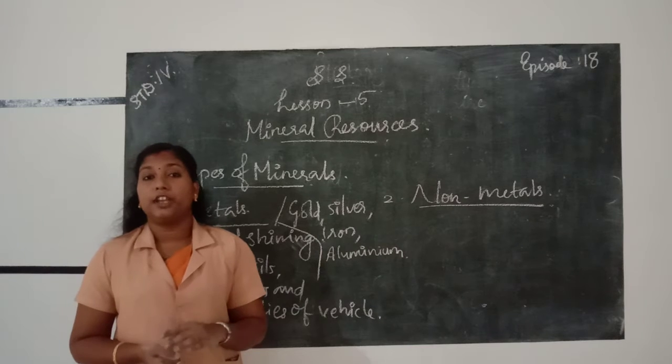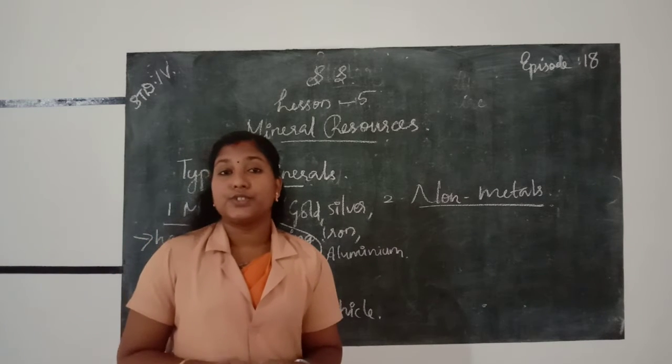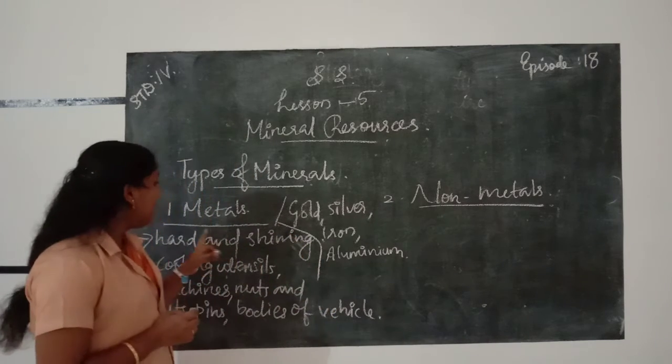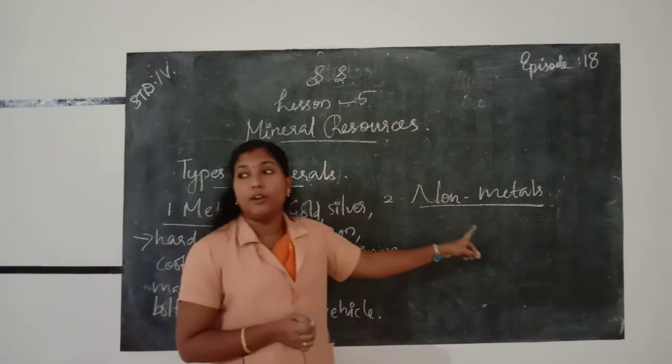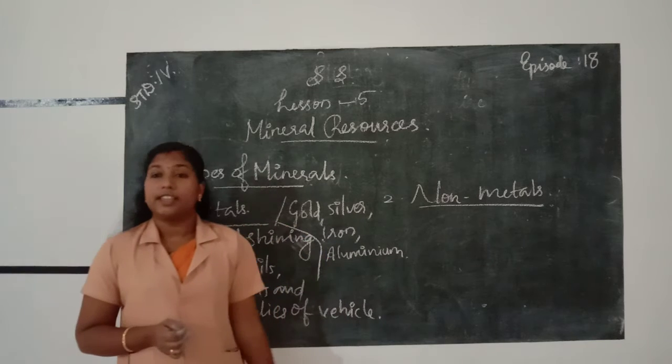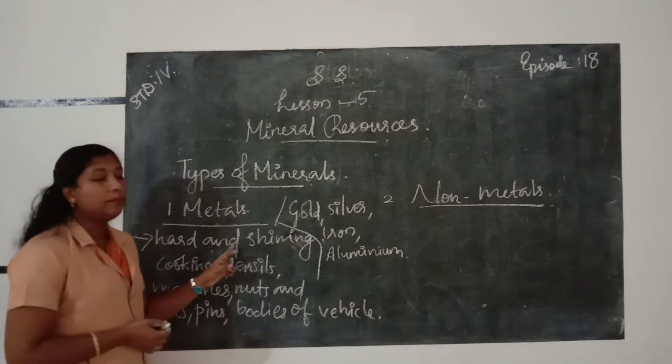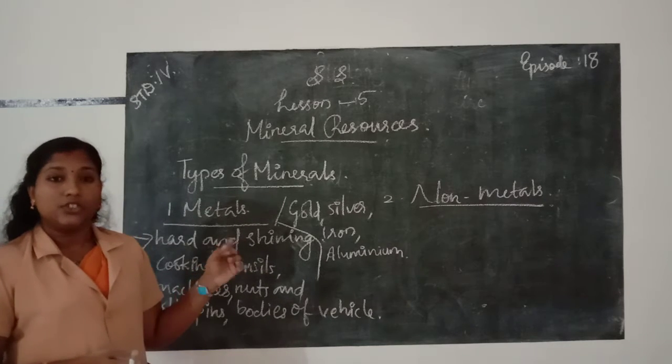Mineral ores are obtained from mining. This gives us two types of materials. First one, metals. Second one, non-metals. Metals are hard and shiny materials.